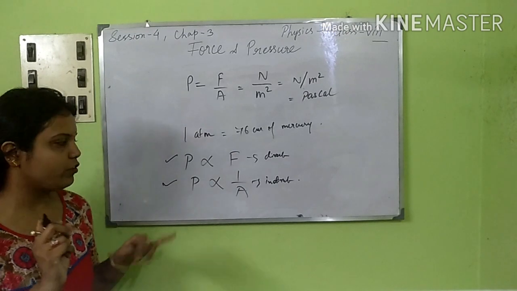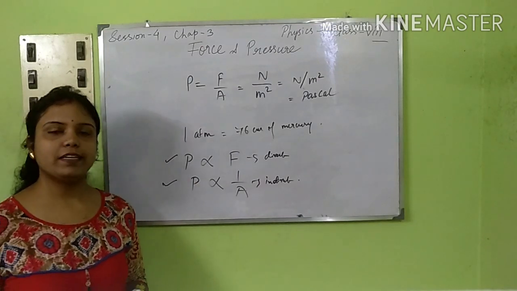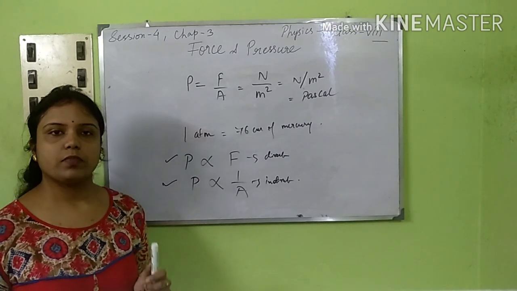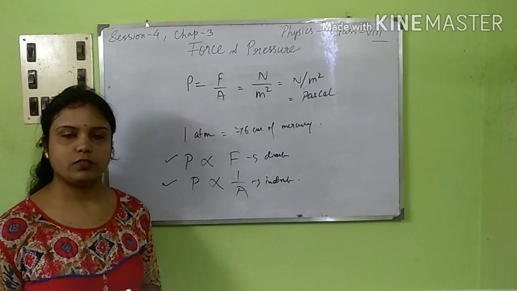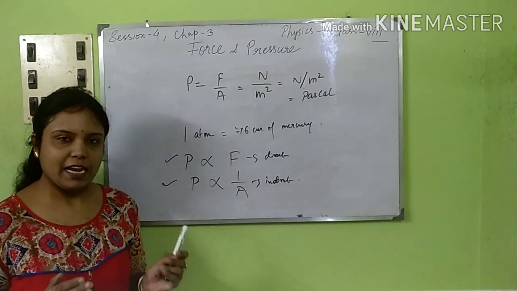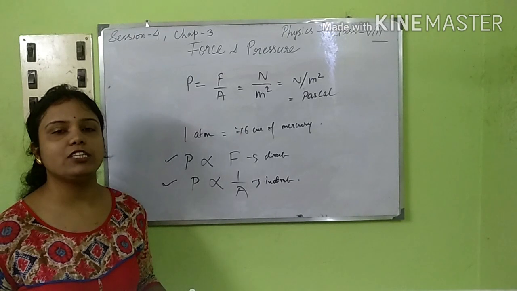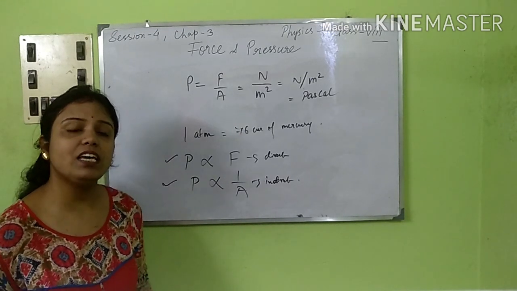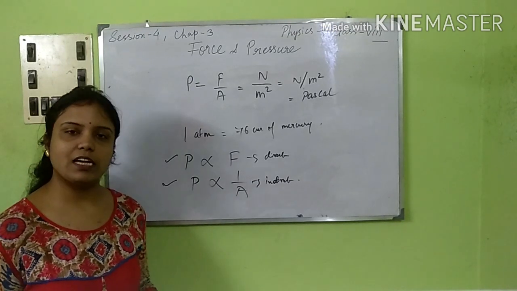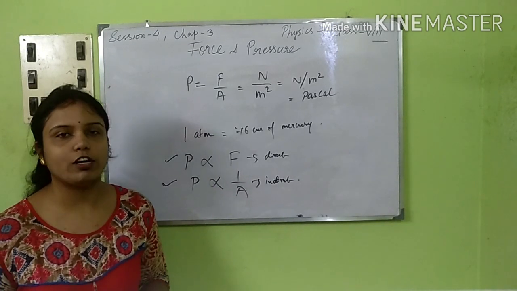Okay, so let me take an example for pressure: how is it related to area? One of the best examples to describe this theory is, suppose you are standing on the sand near a beach. Whenever we are standing, our foot takes up a very small area, right? So the pressure applied will be more. You will see that you are sinking down fast. Whenever the water comes and rubs your feet, you sink down fast. That is because the pressure on you is more because of the less area of contact with the sand.